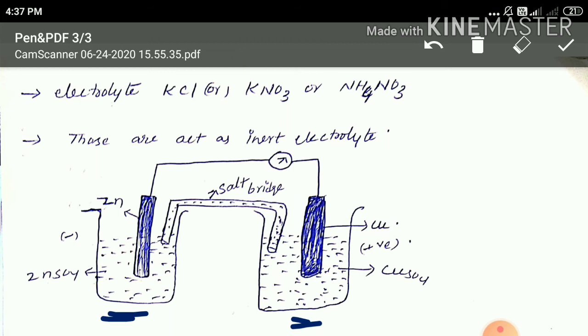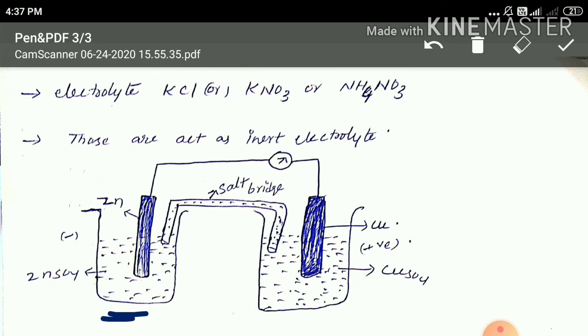We fill that, and it is inverted into both the half cells. So this prevents accumulation of charge at electrodes. This overall construction is called an electrochemical cell.